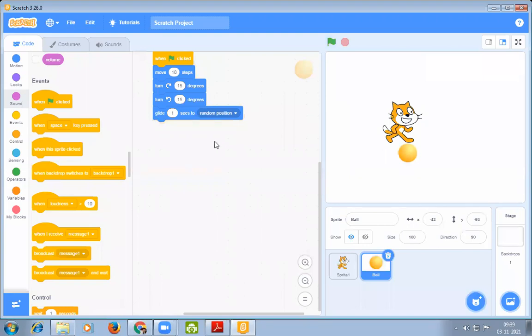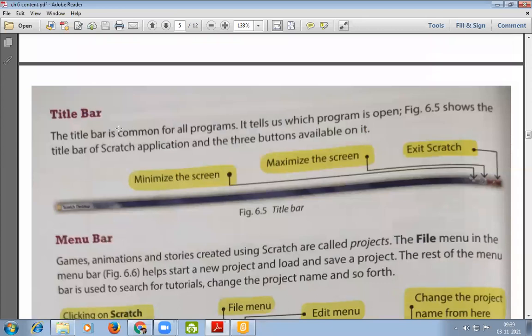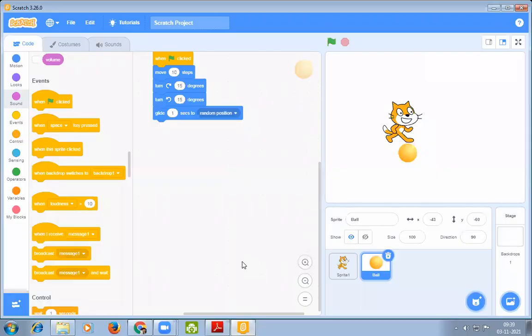Next we are going to learn a few things about these parts that are present on page number 70. First one is the title bar. The title bar is common for all programs. It tells us which program is open. Figure 6.5, present on top of page number 70, shows the title bar of the Scratch application with 3 buttons available on it. So this one is the title bar.